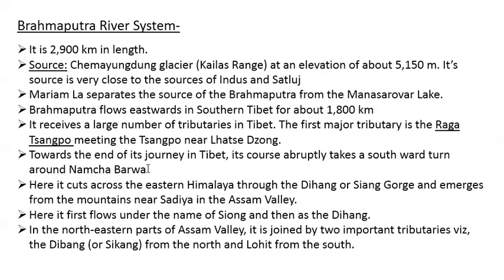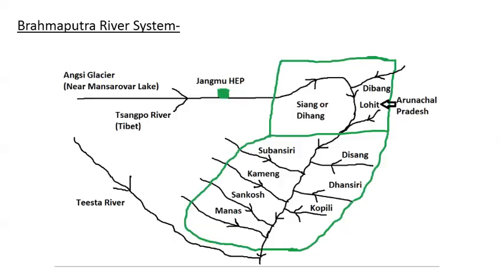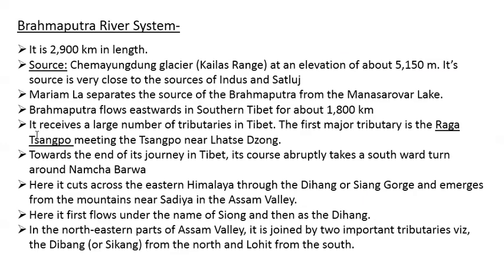Towards the end of its journey in Tibet, its course abruptly takes a southward turn around Namcha Barwa that we have just seen here. So somewhere here we have Namcha Barwa in Tibet. It's a mountain peak. Also, it receives a large number of tributaries while it is flowing in Tibet. The first major tributary is Raga Sengpo. It meets the Sengpo near Lhatse Dzong.